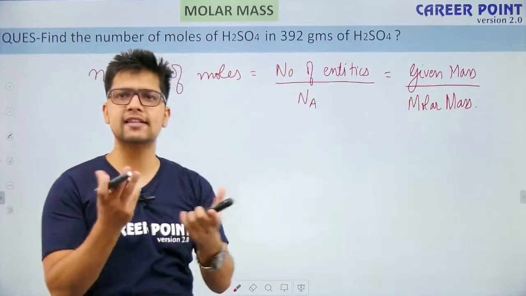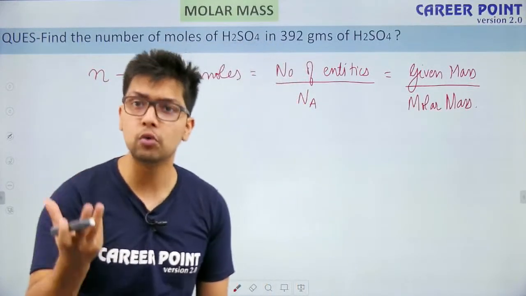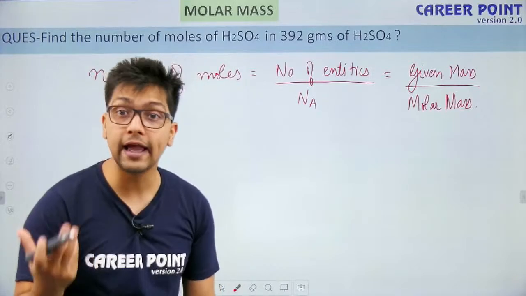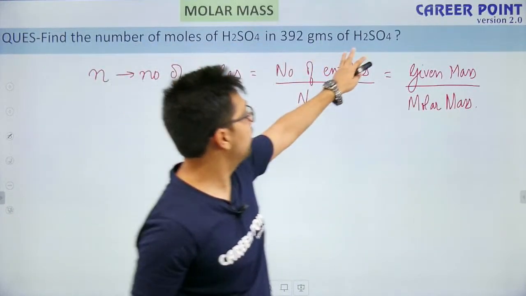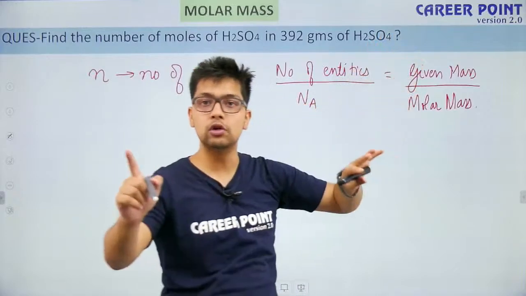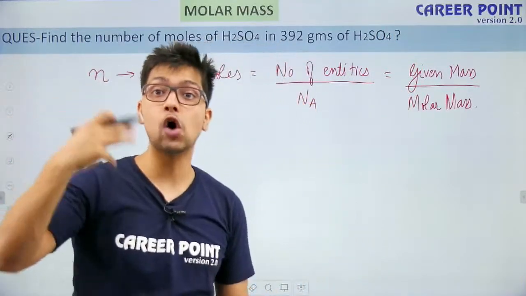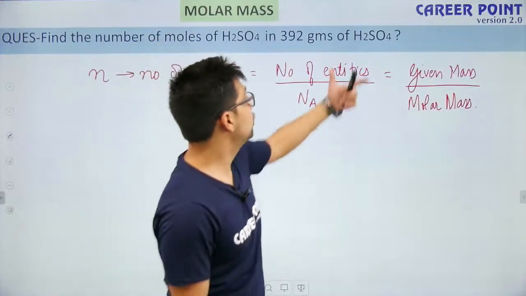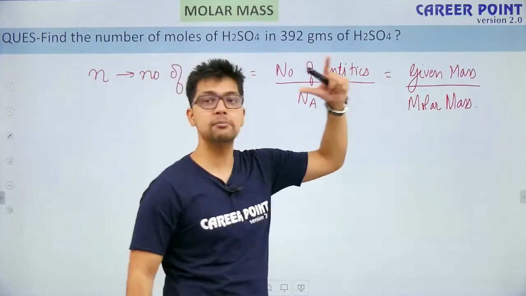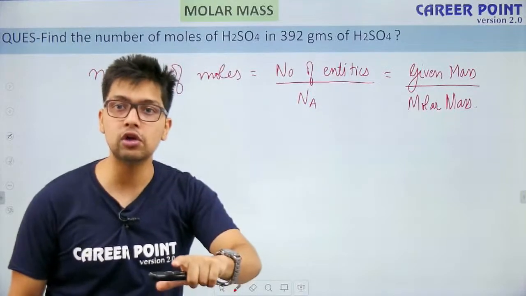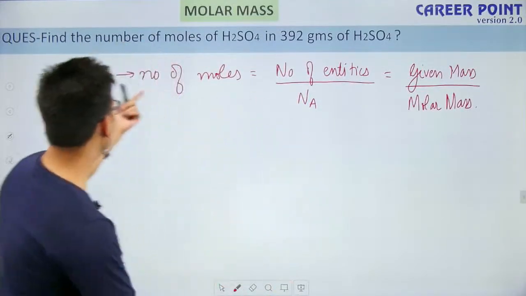let's say I have 98 grams of H2SO4. How many moles of H2SO4 do I have? I have 1 mole of H2SO4. Yes, for 98 grams, I have 1 mole. If I double this amount, that is 196 grams, how many moles do I have? I have 2 moles, and so on. So basically, if I divide the given mass by the molar mass, I am getting exactly the number of moles.